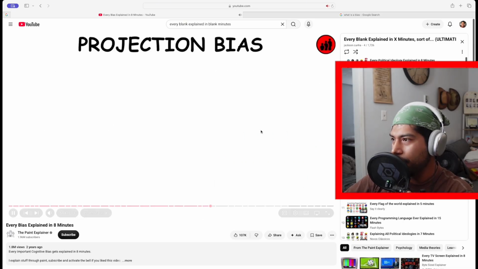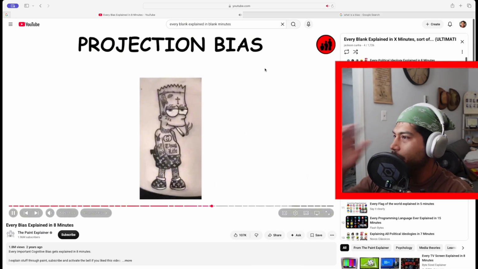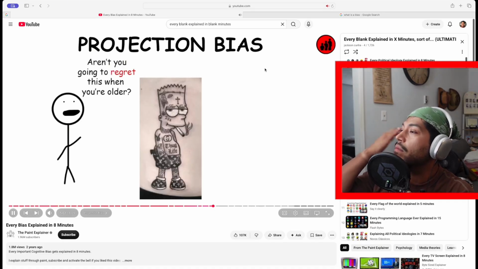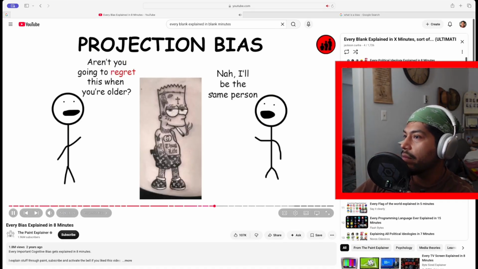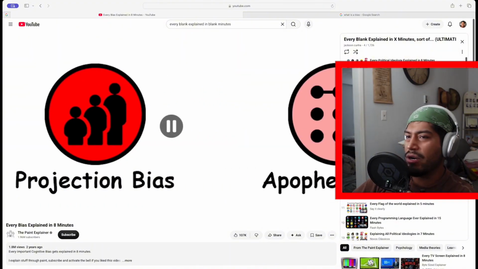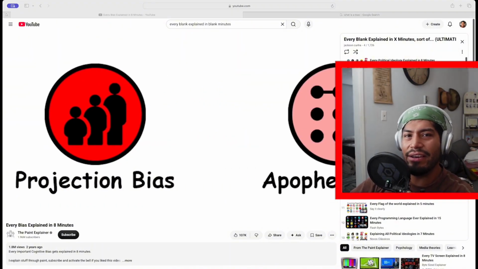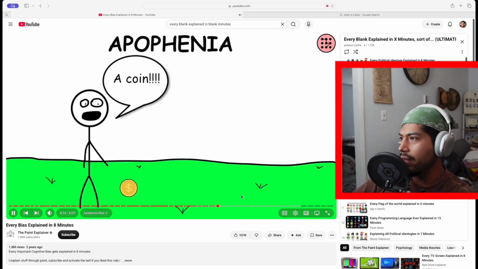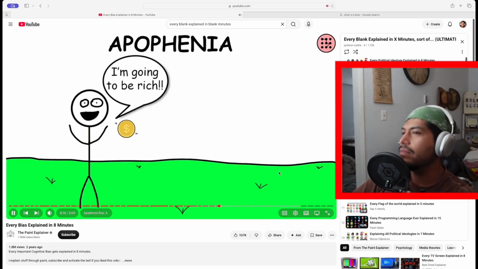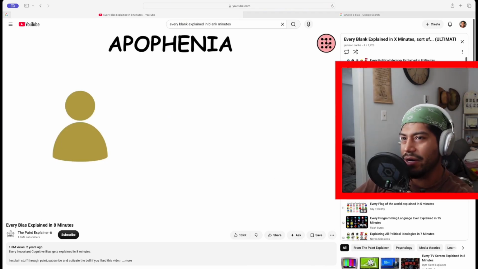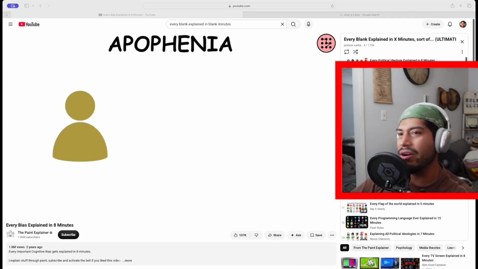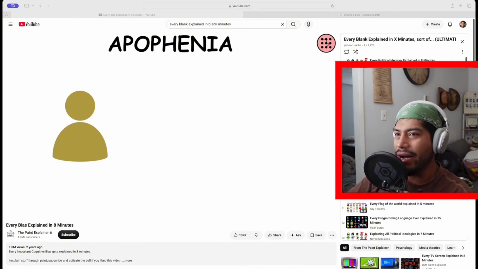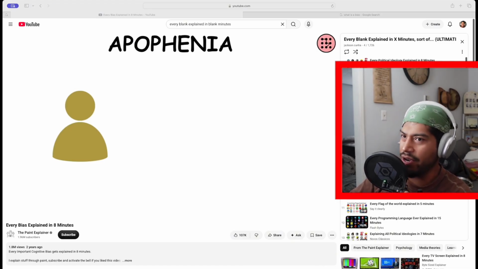Projection bias. It's the tendency to overestimate how much one's future selves will share one's current preferences, thoughts, and values, thus leading to suboptimal choices. Apophenia. So it's pretty much like you're talking to yourself? Is that what they're trying to say there? Apophenia is the tendency to perceive meaningful connections between unrelated things. Okay, this one hits more home, right? You see a $100 bill on the floor and you're like, oh my gosh, this is a sign. Although it could be, okay?